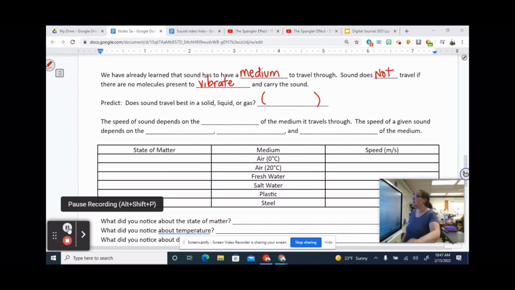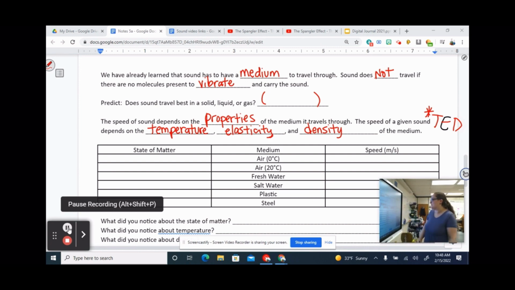Okay. So the speed of sound depends on the properties of the medium it travels through. So what properties really affect sound? They are temperature, elasticity, and density, or TED. So that's a TQA, TED. Temperature, elasticity, and density are the 3 factors that affect sound.